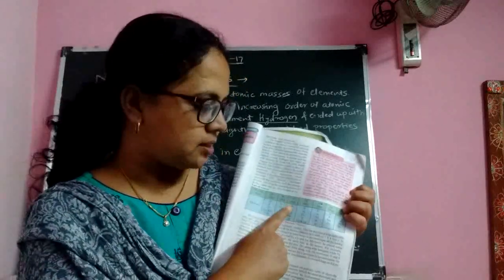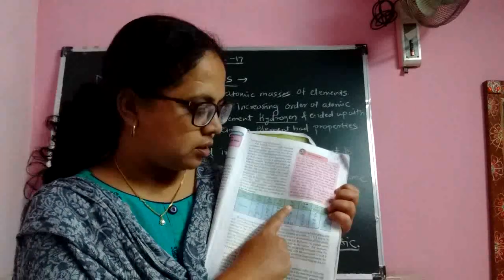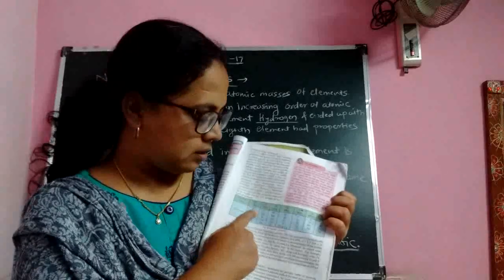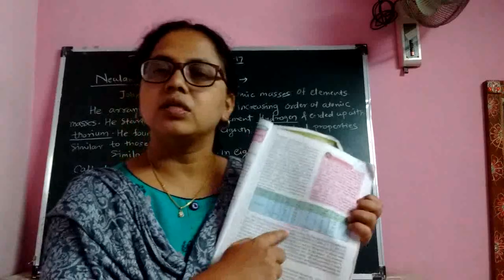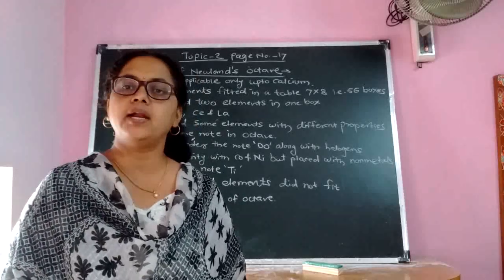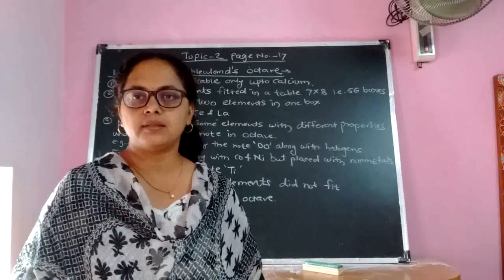They have the same property. Similarly, we have taken the example of magnesium and beryllium. Now count. Beryllium is present here. Beryllium first element, then boron second, carbon third, nitrogen fourth, oxygen fifth, then fluorine sixth, sodium seventh and magnesium eighth. That is, beryllium and magnesium have the same properties. The first and eighth elements have the same property. That is, the properties of the first element are the same as that of the eighth element.